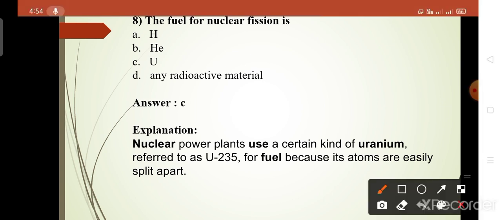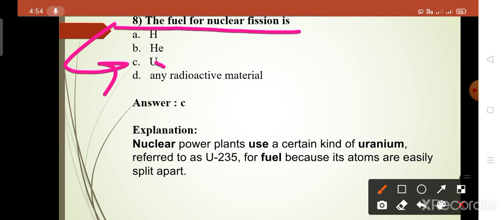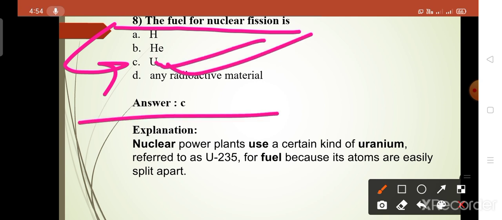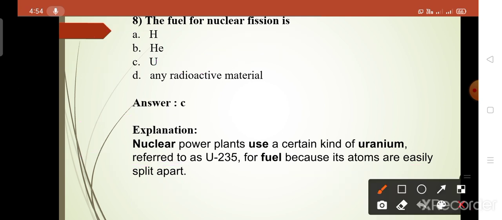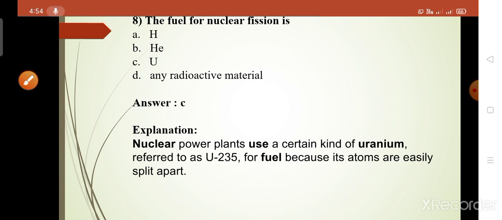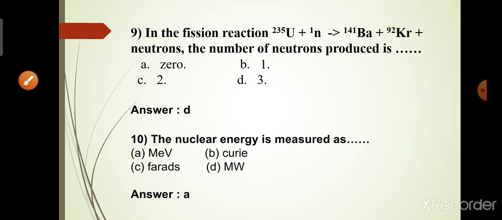Then the next question is, the fuel for nuclear fission is, here in nuclear fission uranium is used as a fuel. So the answer of this question is option number C, because uranium is used as a fuel in the nuclear power plant, because its atoms are easily split apart, meaning fission takes place very easily, so we have to use uranium as a fuel.